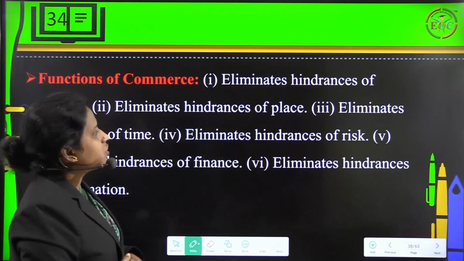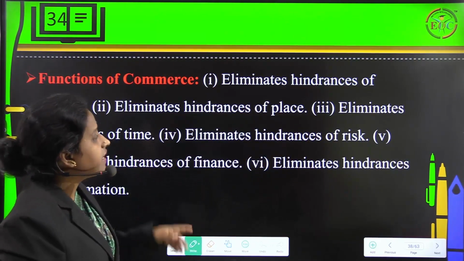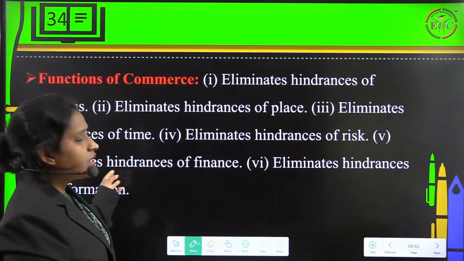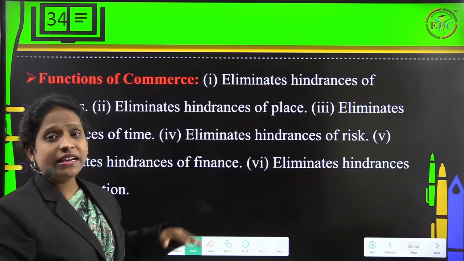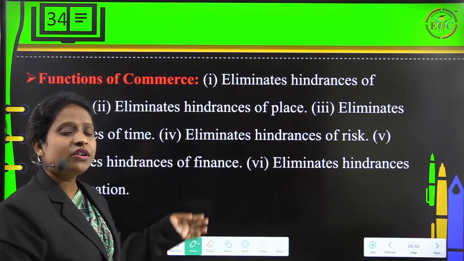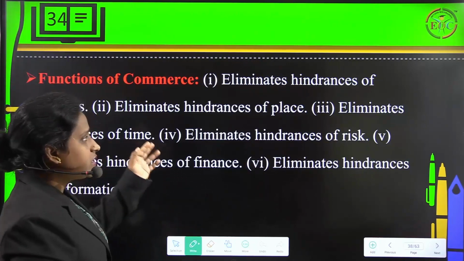Then it's about functions of commerce. The first one is that it eliminates hindrances of persons. That is one of the functions here, because it talks about eliminating hindrances. Hindrances are nothing but the complications or the problems that we face in a business activity. So it is helping for that.